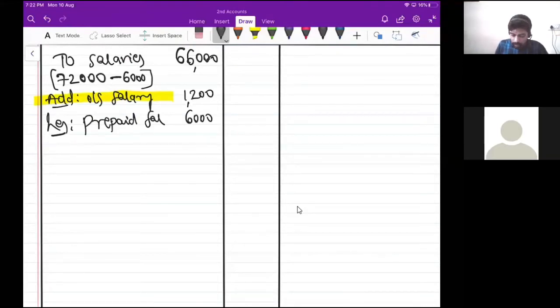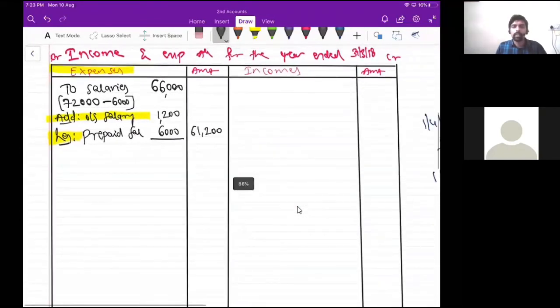So can someone do this math and then tell me how much should I record in the outer column? 66,000 plus 1,200 minus 6,000. This is less and this is add. How much, guys? Okay, 61,200. 61,200.